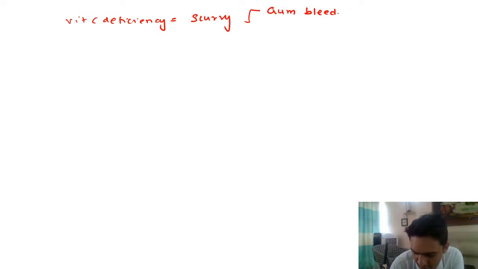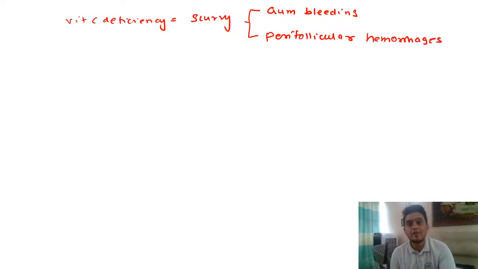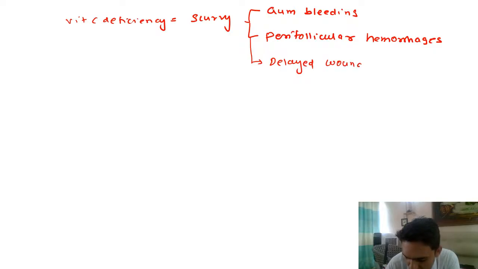So vitamin C deficiency leads to the disease called scurvy. In scurvy you see gum bleeding, perifollicular hemorrhages, which means you will see bleeding spots around your hair follicle, and you can also see delayed wound healing. So this is what you should know.